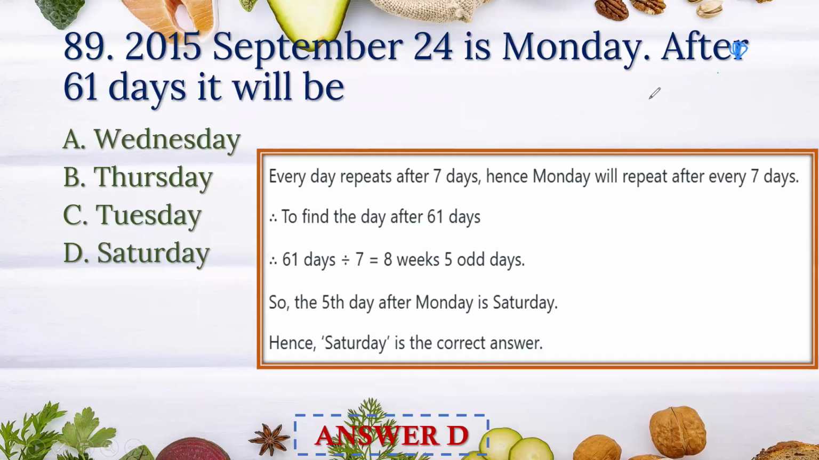2015 September 24 is Monday. After 61 days it will be which day? Every day repeats after 7 days, so Monday will repeat after 7 days. To find the day after 61 days, divide 61 by 7. That is 8 weeks and 5 odd days. So the fifth day after Monday is Saturday. So Saturday is the correct answer.